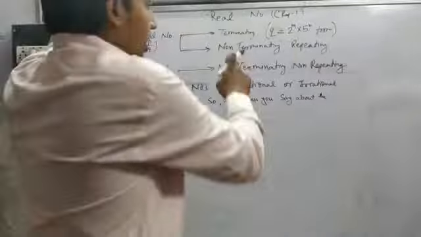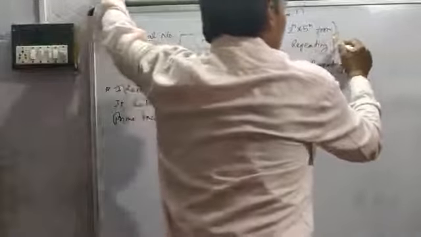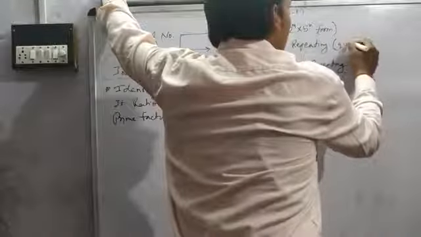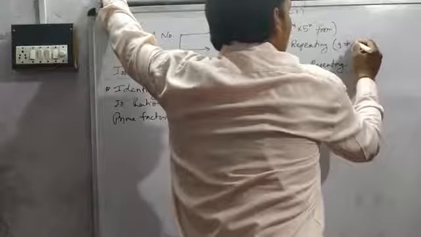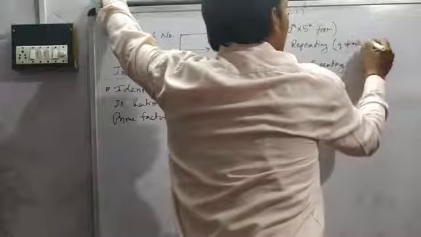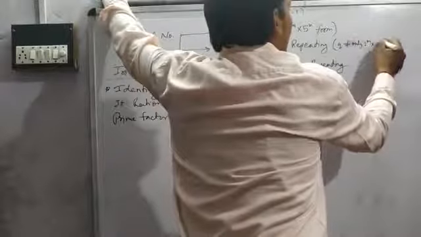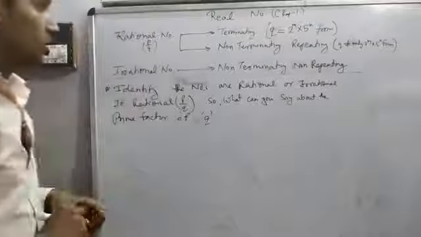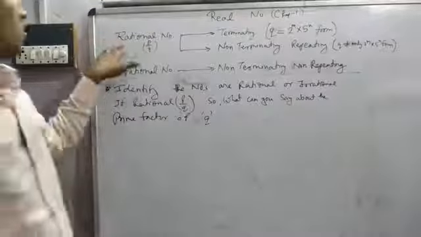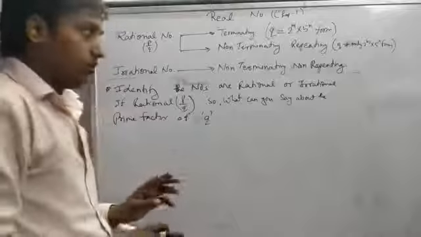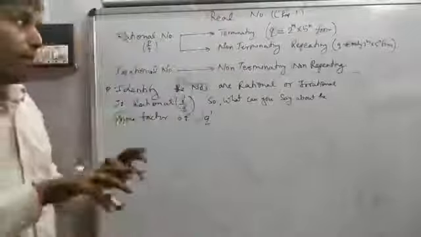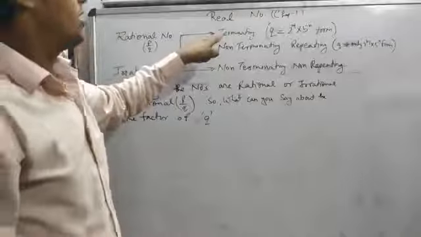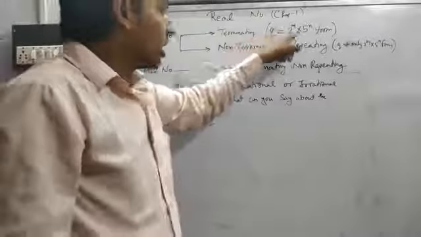But in non-terminating repeating, q is not only in the form 2 to the power m into 5 to the power n. This is about rational numbers, because both types we can express in p by q form, but the difference between them is that q is only in the form of this.